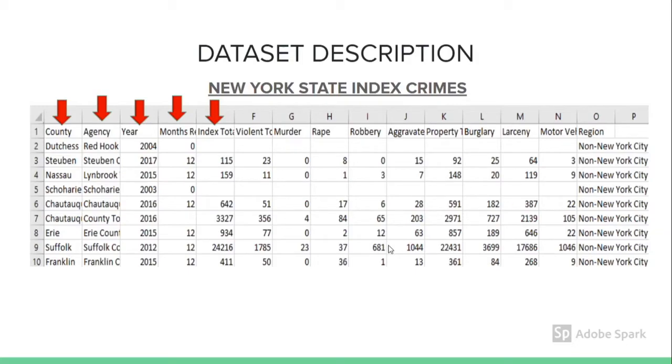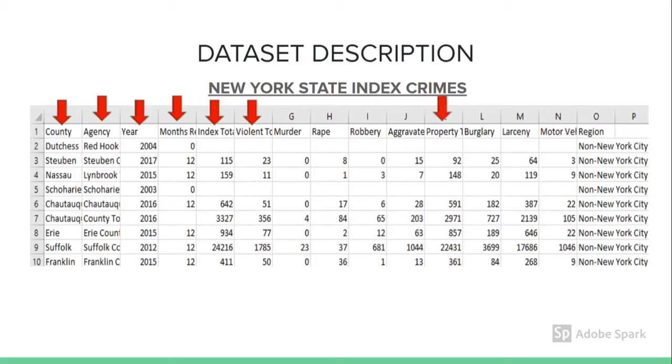The next one is violent total. Violent total is the subtotal, which includes murder, rape, robbery, and aggravated assault. All of these four columns make up the violent total. And then next we have property total.